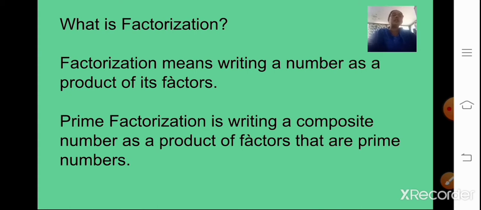Whereas prime factorization is writing a composite number as a product of factors that are prime numbers, or you can say prime factorization is finding which prime numbers multiply together to make the original number. While doing the sums, you will come to know what prime factorization is.